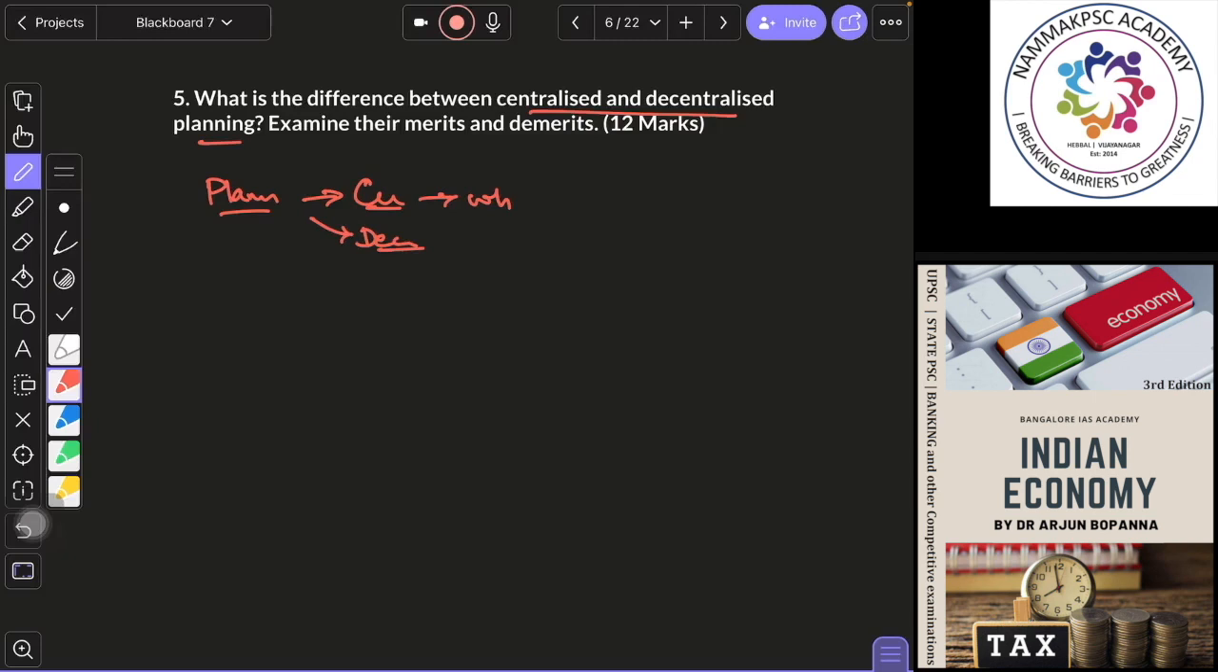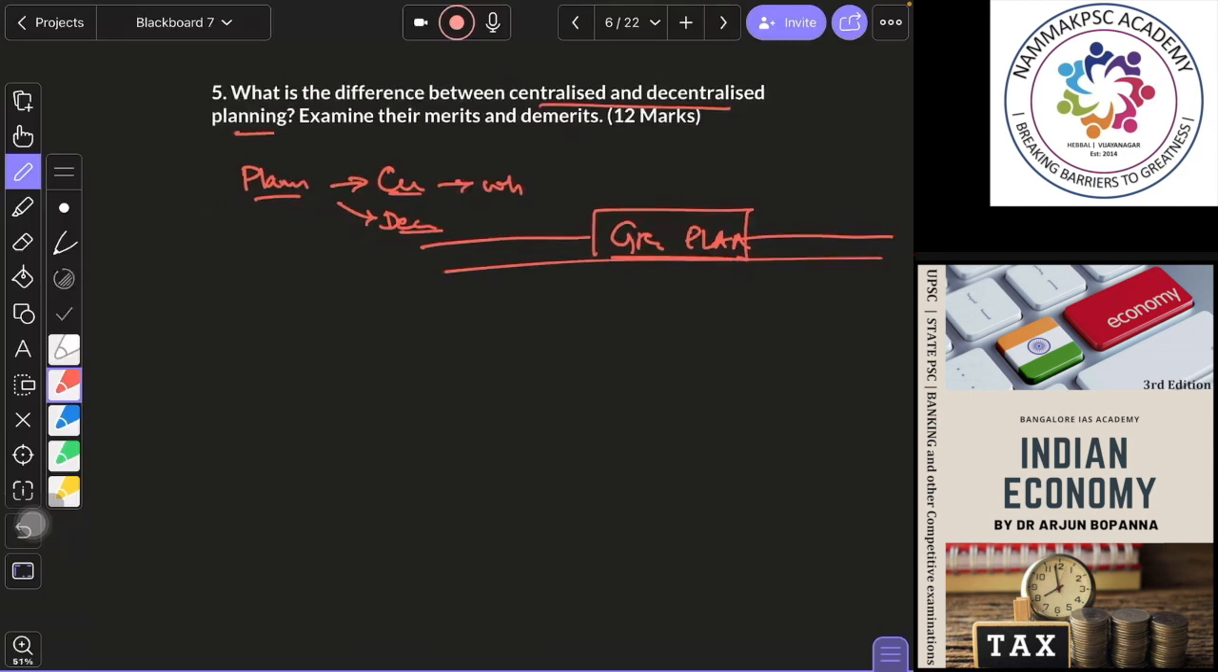Usually what happens in decentralized planning is that it is grassroots level planning. So you will write grassroots level planning, and then you will put a box around it when you are writing, so it looks nice. These are small things. You might get just a quarter mark with that, but it adds up, and at the end you will get 1 or 2 marks extra in your question. So that is your definition wise.